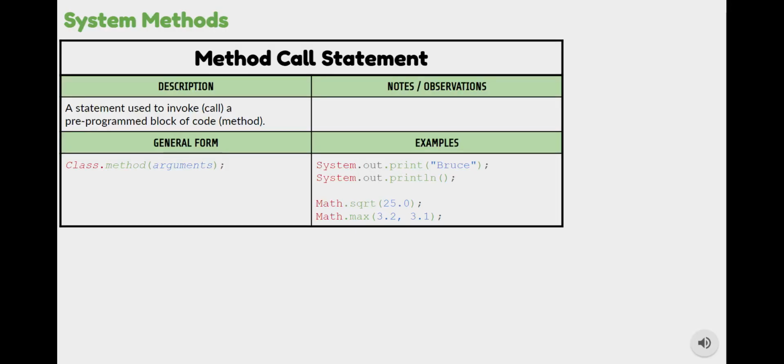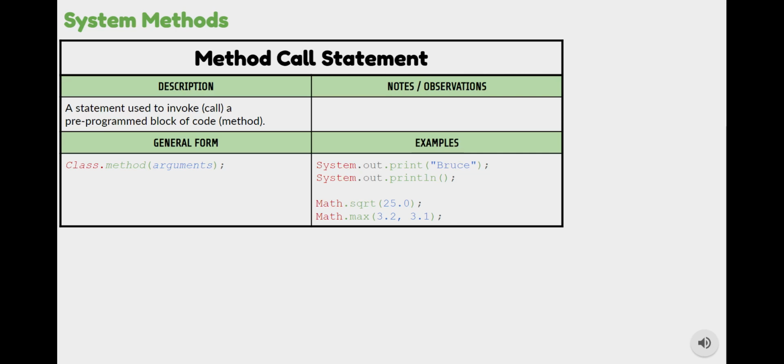Whenever we hear that sound, that means that we are about to be introduced to a new type of coding statement. So whenever we learn a new type of statement, we're going to get a table like this that kind of breaks down that code statement for you, and it includes a box for you to write some notes or some observations. So we're going to learn what a method call statement is.